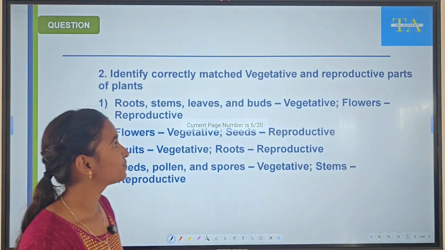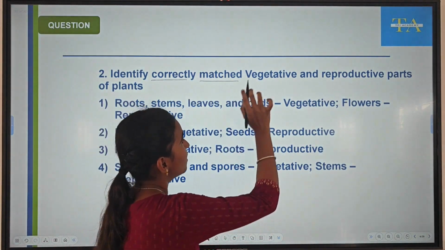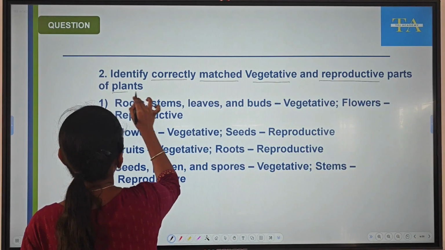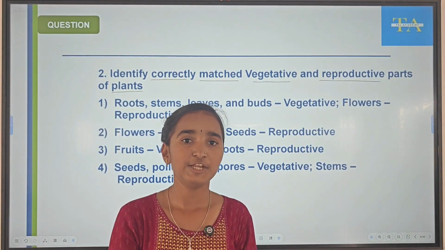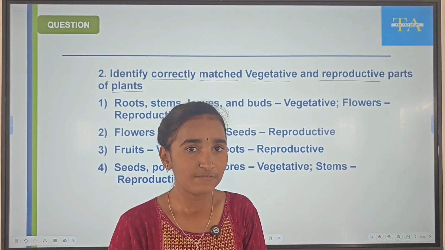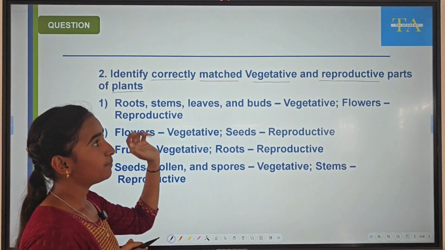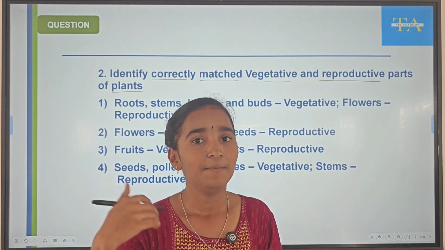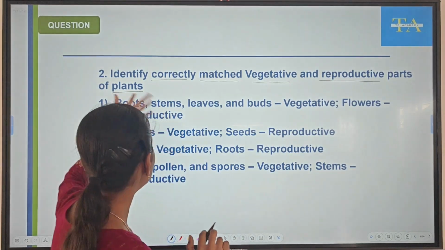Next question. Identify correctly matched vegetative and reproductive parts of plants. Just now we have learnt that vegetative parts means leaf, roots, stems, like that. And which are the reproductive parts of the flower? Stamen, pistil. These are the reproductive parts of flower or the plant.